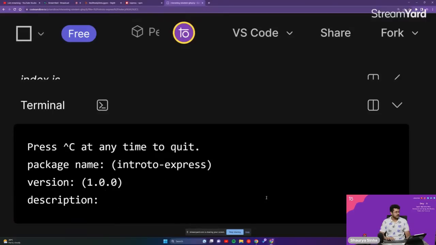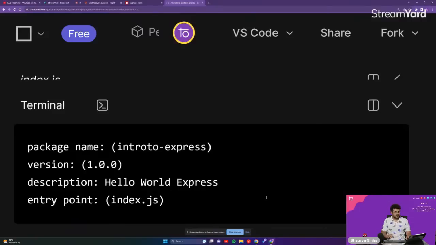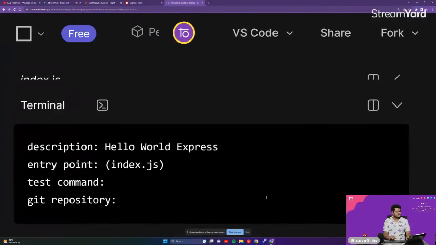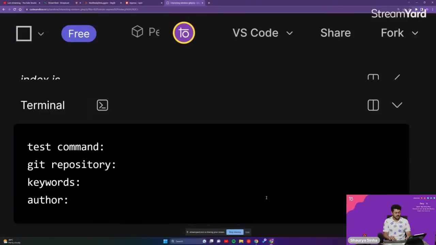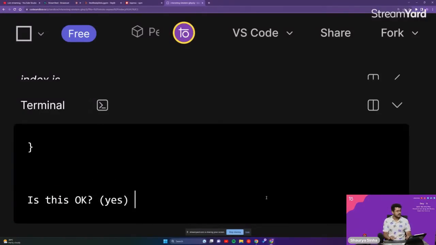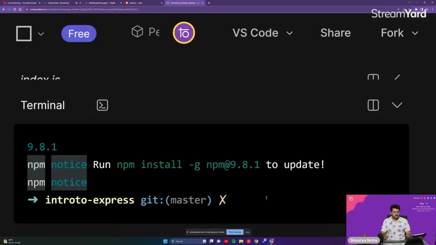Version 1.0. Description, hello world express. Entry point, test commands, repository, keywords, nothing. Author, Shaurya Sinha. Just like yesterday, guys, this is nothing new.